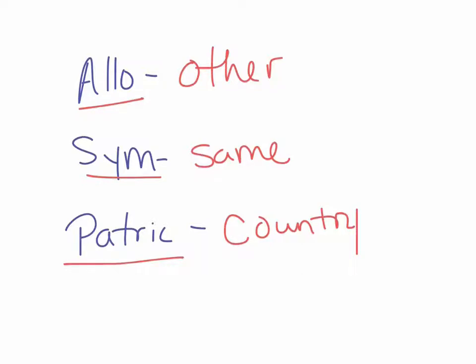When we start adding these together, we'll get the types of speciation. So allopatric happens in other countries. There are two separate countries where two species will evolve. Sympatric happens in the same country or same area. We will see that sympatric speciation is due to preference or problems in ploidy.